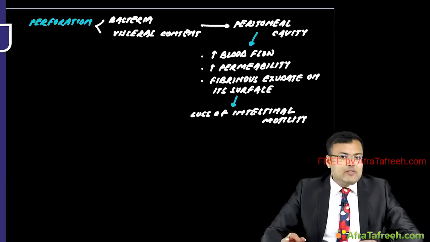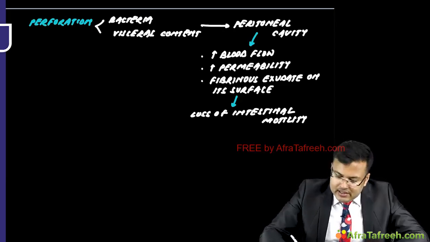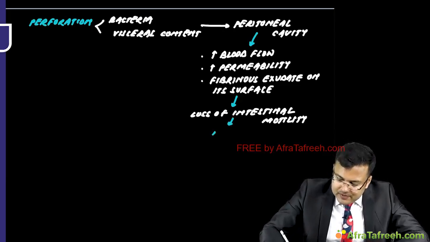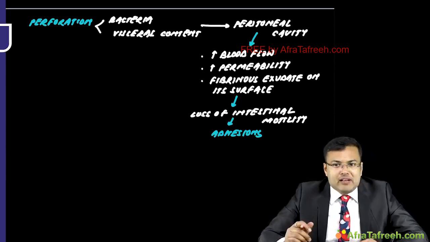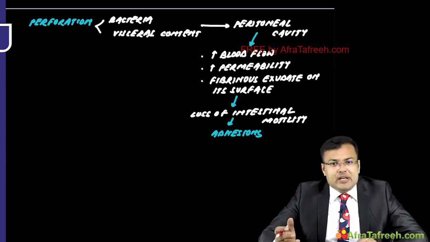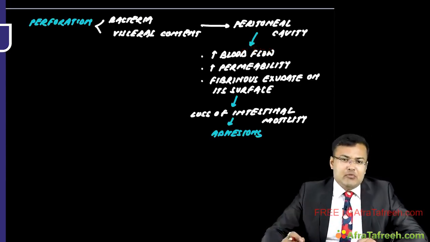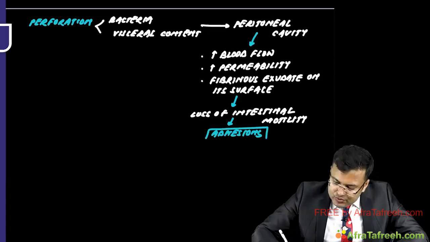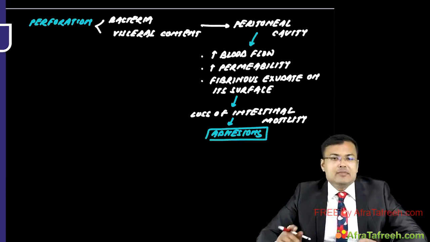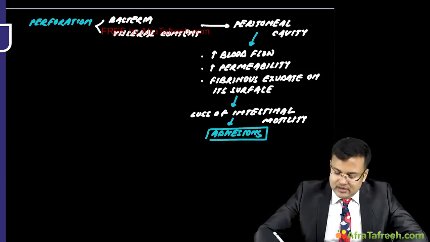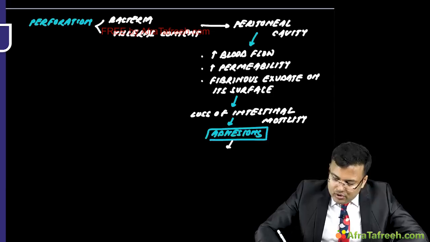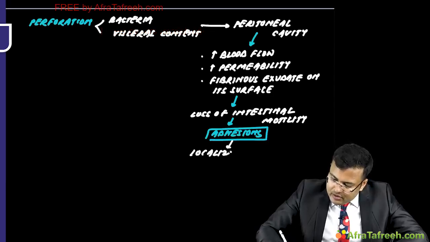Clear? After that, what will happen? There is formation of adhesions. So these adhesions can be formed between loops of bowel, between bowel and omentum, and sometimes between bowel and abdominal wall. So it helps to localize the inflammatory insult.